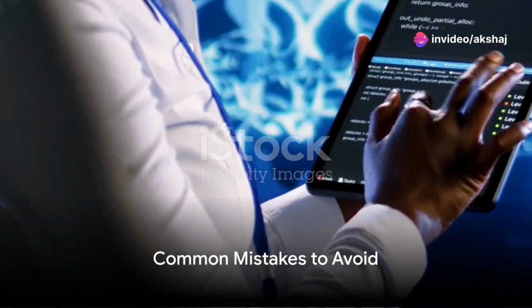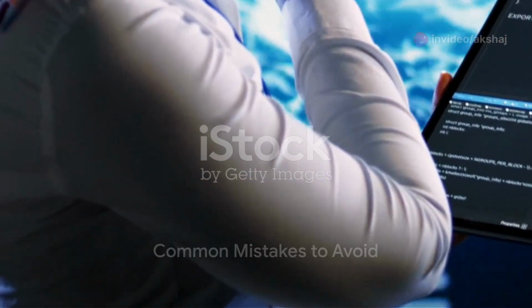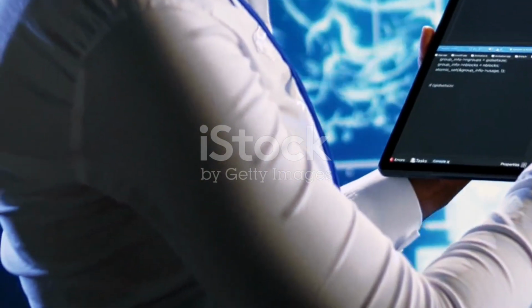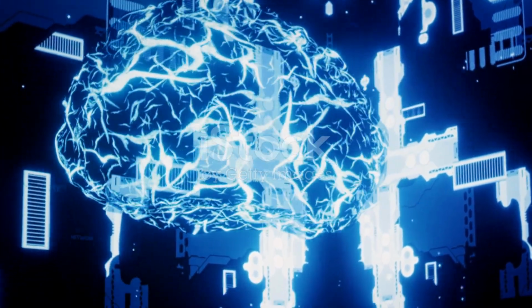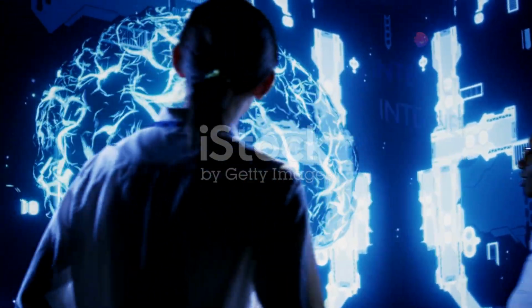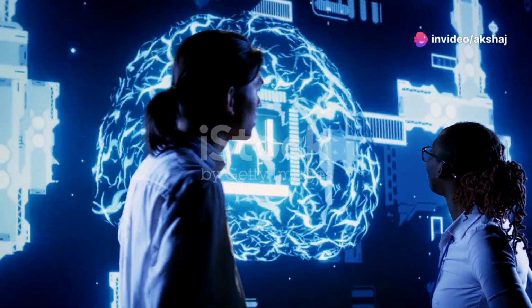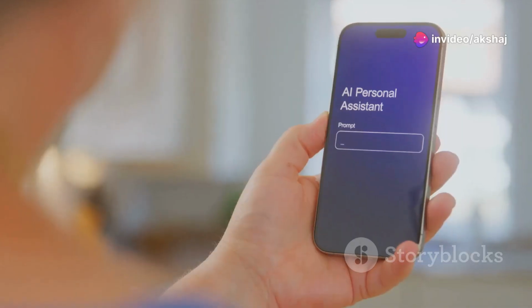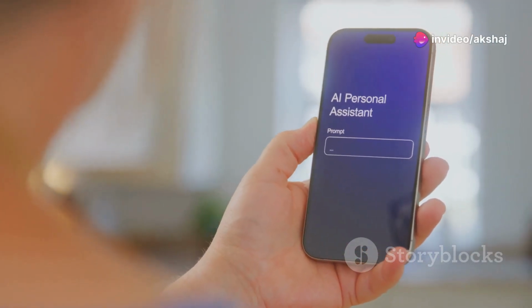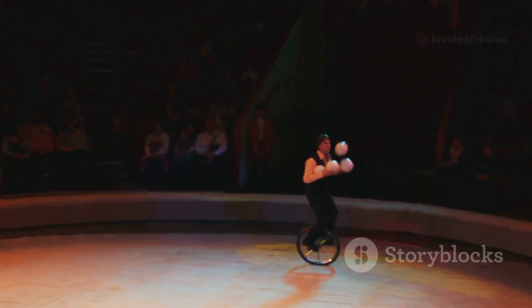Before we wrap up, let me quickly go over a few common mistakes to avoid. First up, the vagueness trap. You might think you're being open-ended, but in reality, you're just confusing the AI. Remember, being specific is your best bet. The clearer your instructions, the more accurate the response.